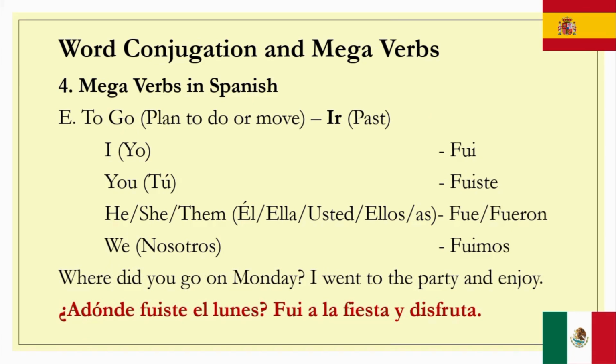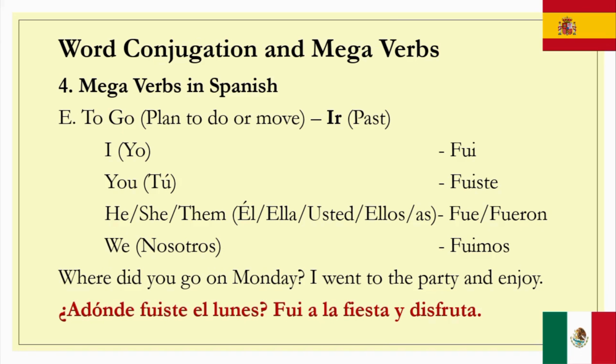And we also have the past tense of ir, which is fui, fuiste, fue, fueron, fuimos. This is also the same, to plan, to do or move, or to go. So yo fui, tú fuiste, él, ella, usted fue, ellos, ellas, ustedes fueron, nosotros fuimos. And in the sentence we have, where did you go on Monday? A question sentence again.